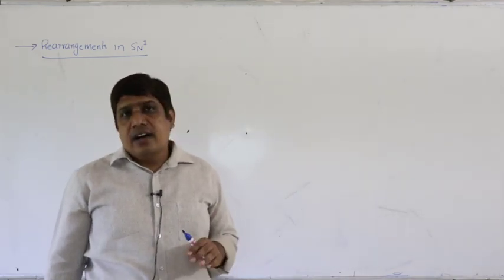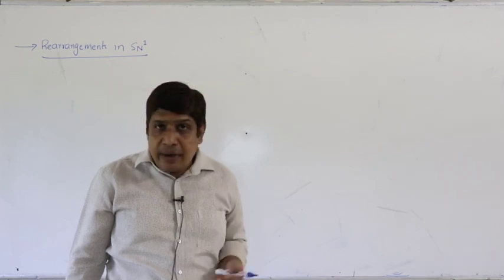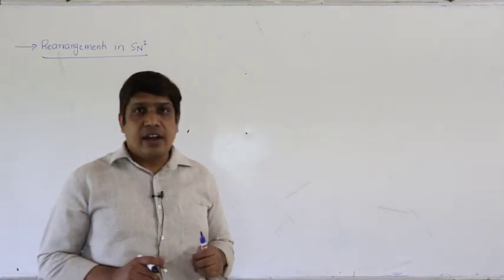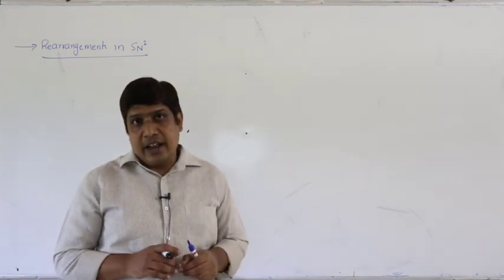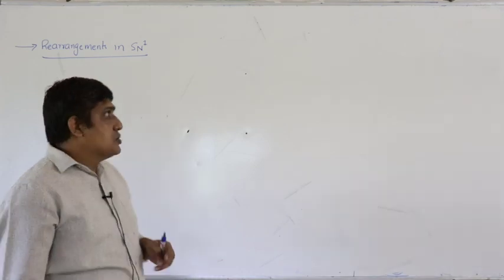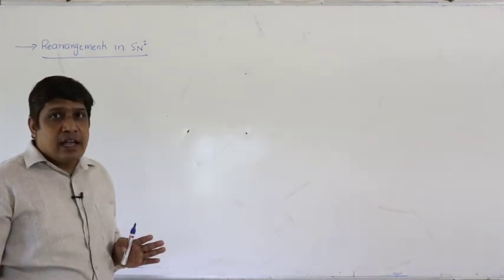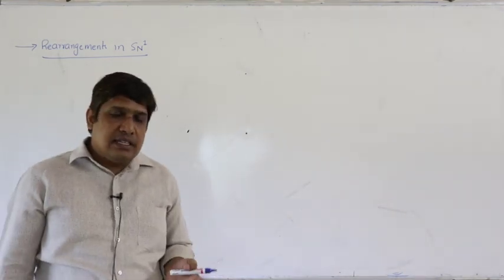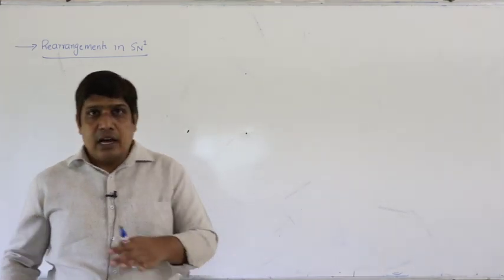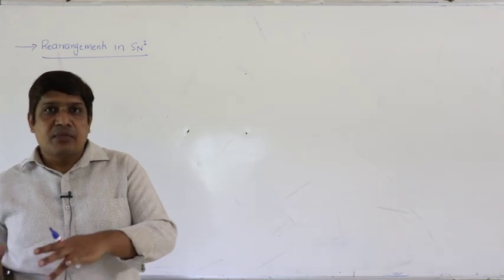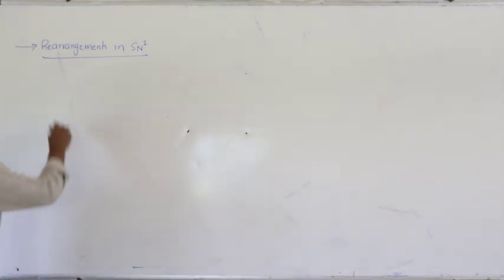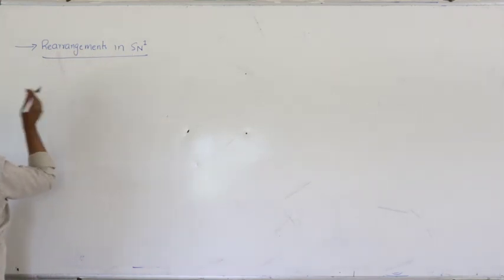A carbocation, if there is possibility, if the structure permits, then it may undergo rearrangement from less stable carbocation to more stable carbocation, which gives different products, right. So rearrangement of carbocation may take place in SN1 reaction if the structure permits, so that a carbocation can rearrange itself from less stable to more stable carbocation. So the rearrangement always takes place. So let us see some examples.